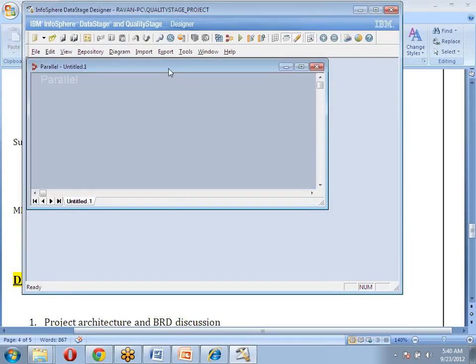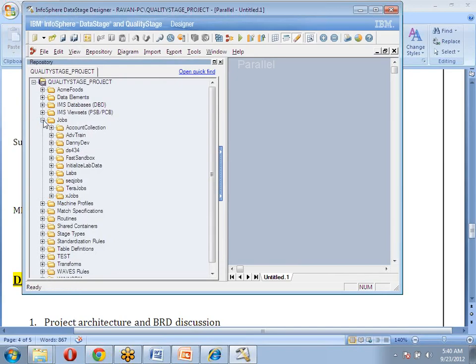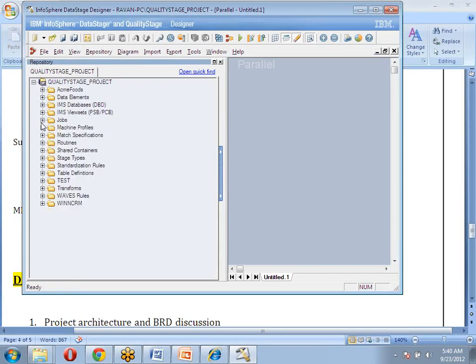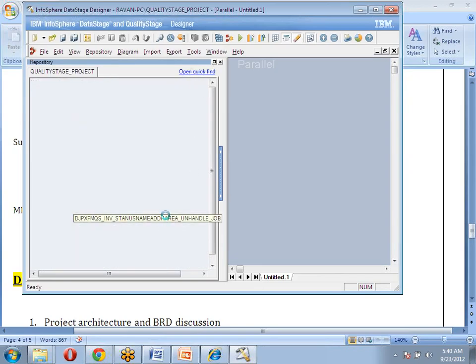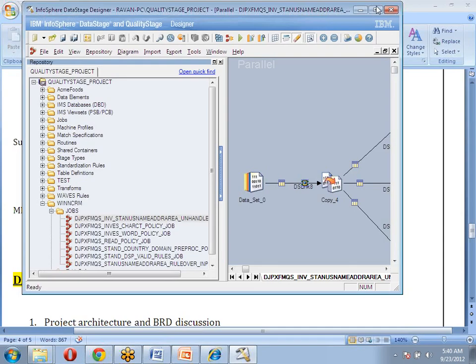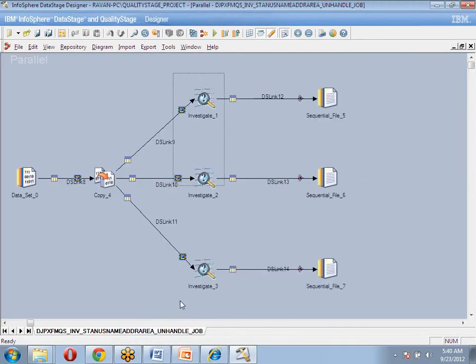I'm opening some quality stage jobs just to show you. Go for jobs. Here are some jobs which are already created to design some kinds of quality stages. They are the quality stages to check the quality of the data.